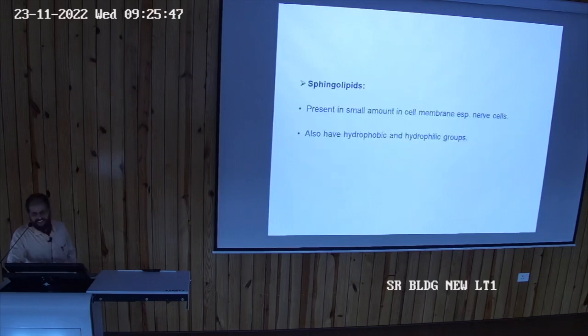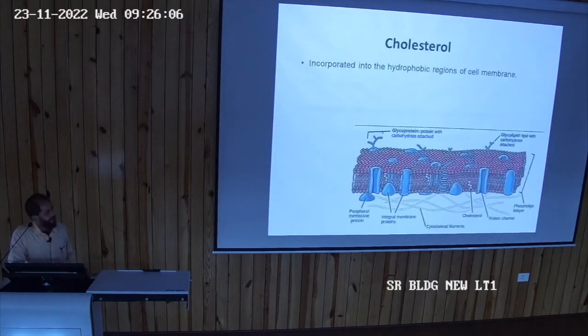Then there are still other lipids. Among the other lipids there were sphingolipids. What are sphingolipids? They are present in small amounts, especially in nerve cells. There are more sphingolipids in nerve cells. And they also have their own hydrophobic and hydrophilic tails. Then another component is cholesterol.